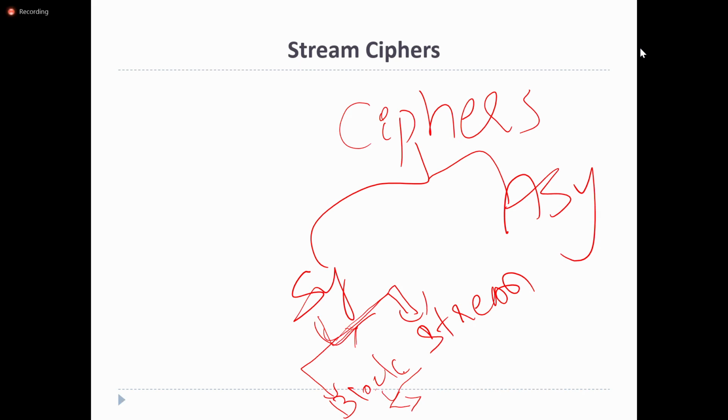The algorithms which use block cipher techniques are DES, we discussed triple DES, AES.